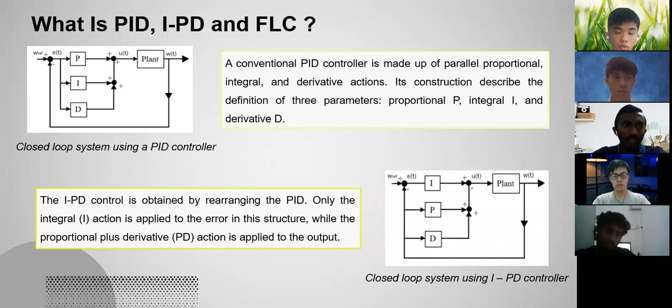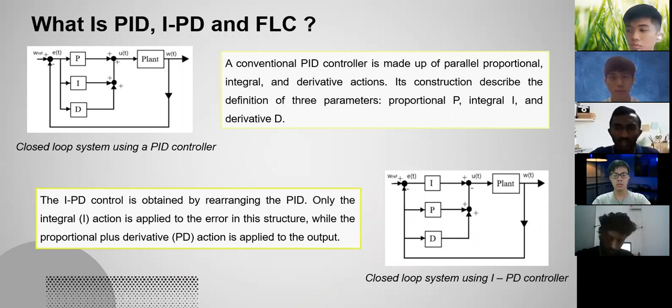Okay, thank you, Vera. Next, I'm going to explain the PID, IPD and FLC controllers. A conventional PID control is made up of parallel structure: proportional, integral, and derivative actions. Its construction describes the definition of three parameters, where P stands for proportional, I stands for integral, and D stands for derivative. The second controller, the IPD control, is obtained by rearranging the PID. The only difference is that the integral will act as the output, while the proportional plus derivative will act as the feedback output.